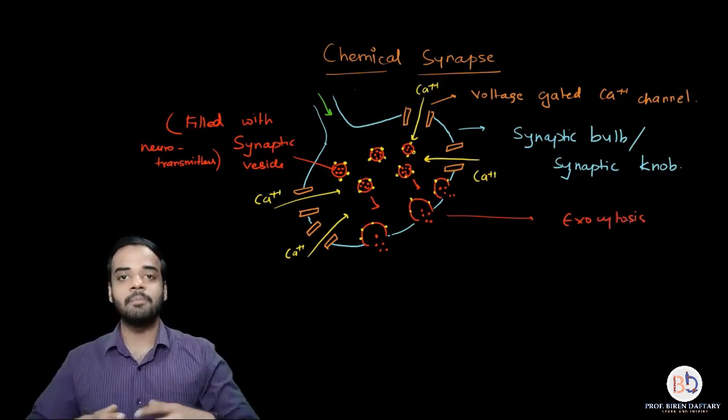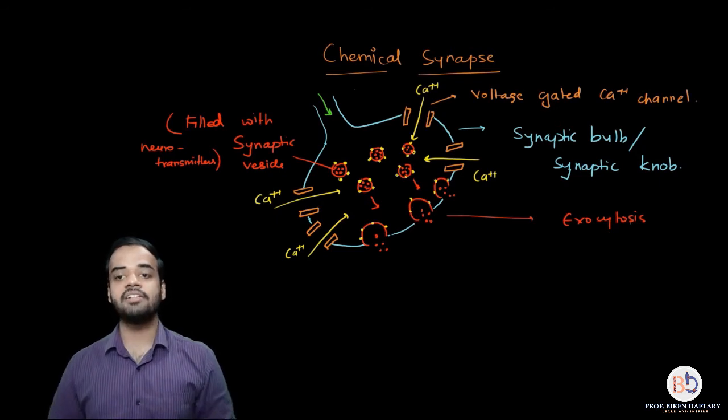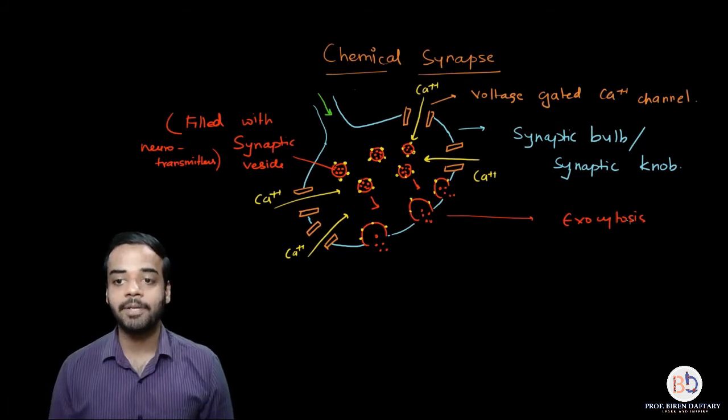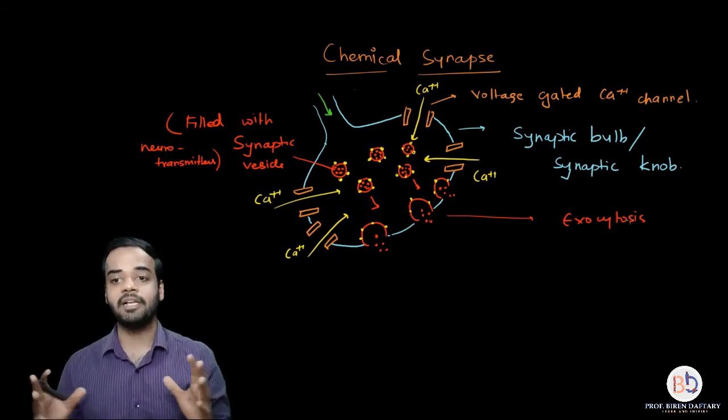Exocytosis is when a cell bursts, right? So the vesicles are bursting and they are releasing the neurotransmitters. Now we have to draw the postsynaptic neuron. So I hope all the events up till now are clear. Please remember all the labelings.